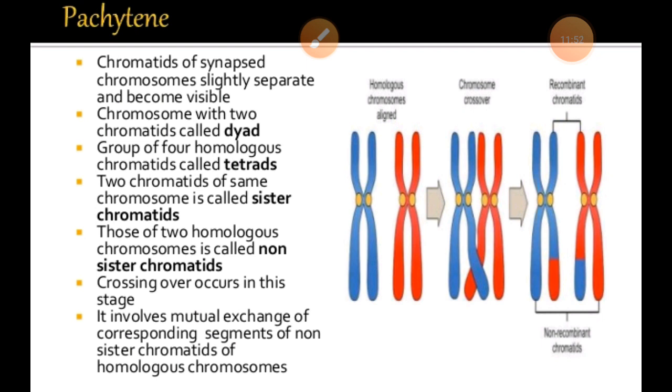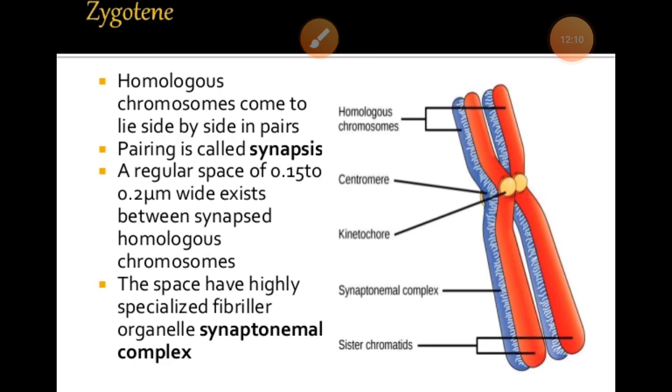The 2 chromatids of the same chromosome are known as sister chromatids, while the chromatids of the 2 homologous chromosomes are called non-sister chromatids. Crossing over occurs under those conditions, but that is found in the pachytene stage. So we can understand about the tetrad and the bivalent in the condition of zygotene.